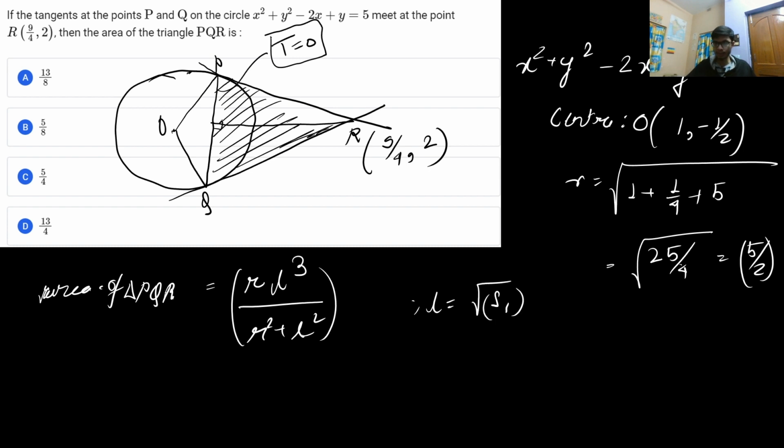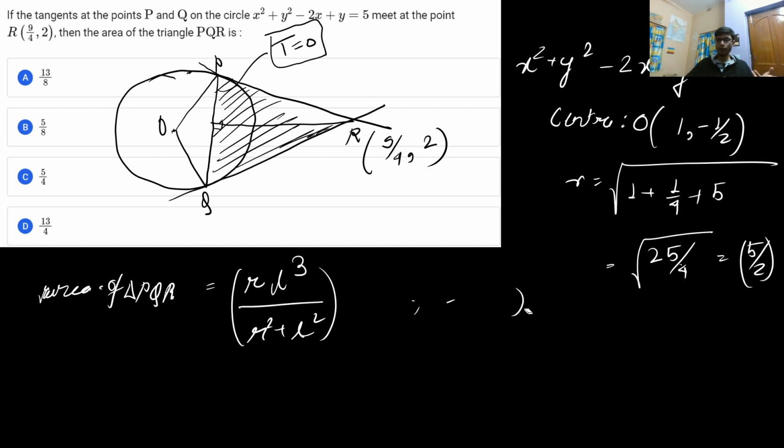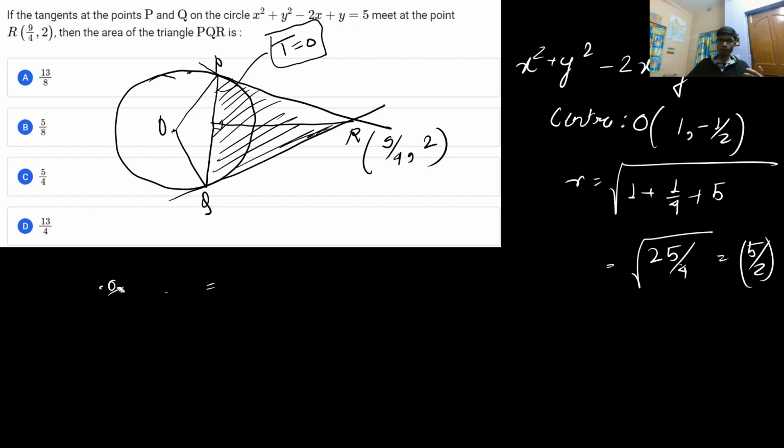So you put the point R on this circle equation, you get the value of the operator S1, and then take the root, you'll basically get the length of the tangent. And then put it in this particular formula, you will get the area of the triangle. But I won't suggest you remember formulas, because you might forget this particular formula in the examination. So there are a lot of approaches.